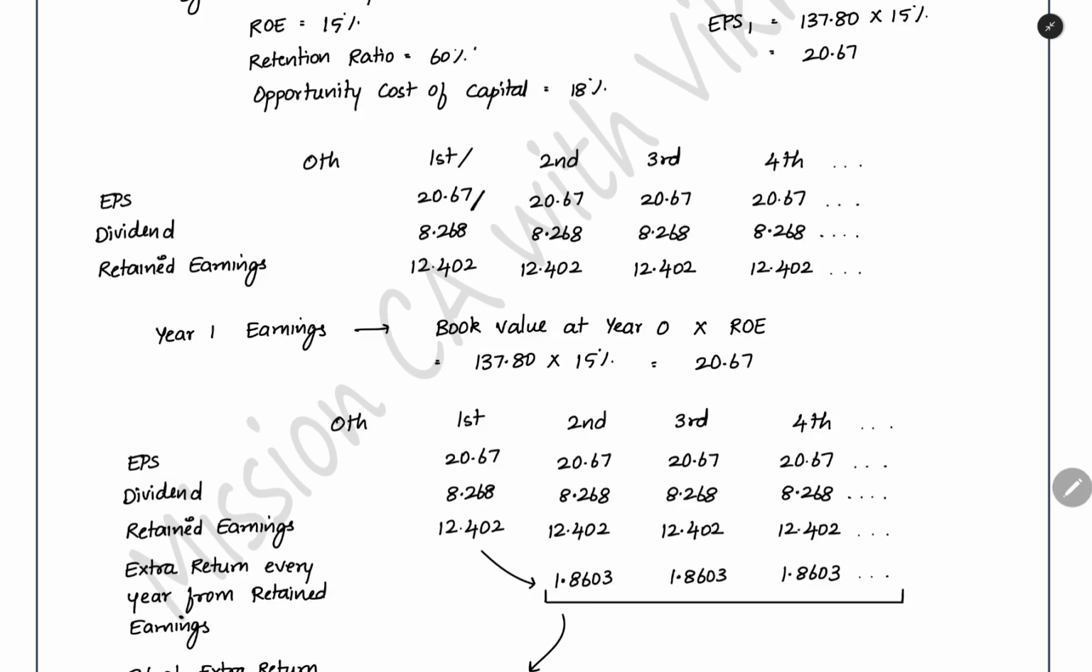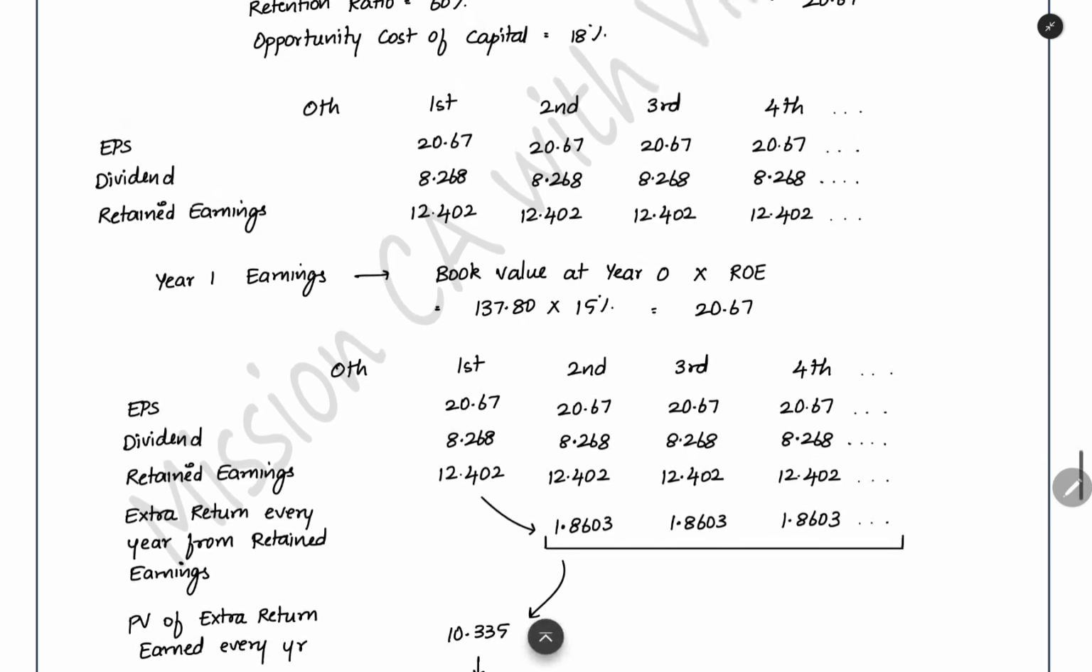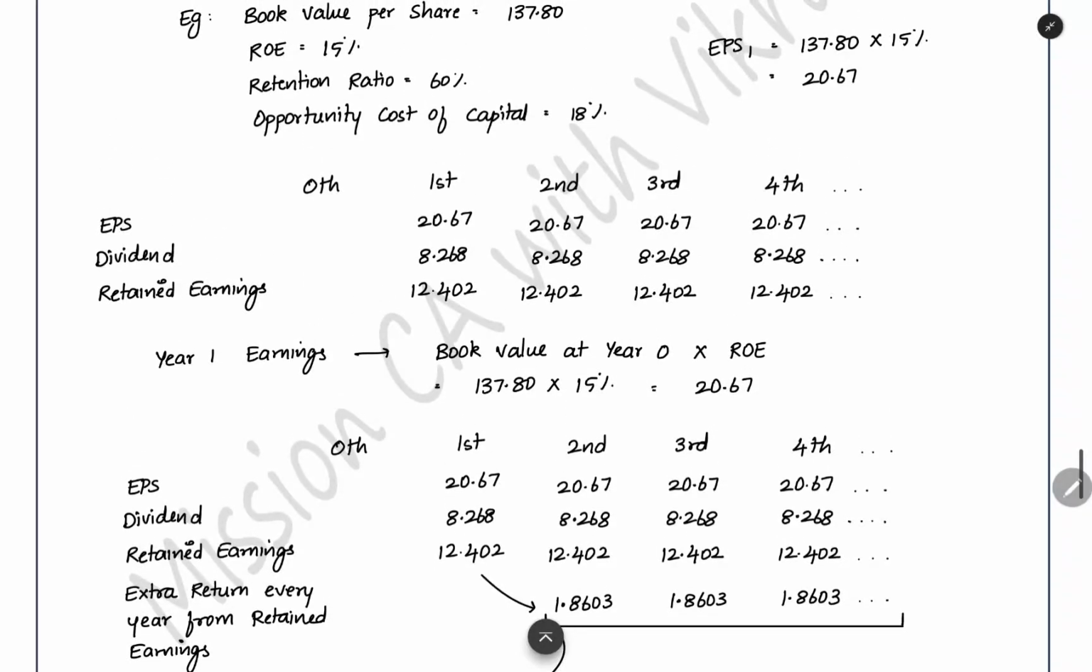Out of that, 60% is retention ratio, 40% is dividend payout ratio. So when you multiply 40%, you will get 8.268 as dividend. And then the remaining 60% you will reinvest in the company itself. It will be going to the reserves and surplus. It is the retained earnings. Here we are not having any growth. Every year we will be getting the same EPS, declaring the same dividend to the equity shareholders, and retaining the same amount as earnings every year.